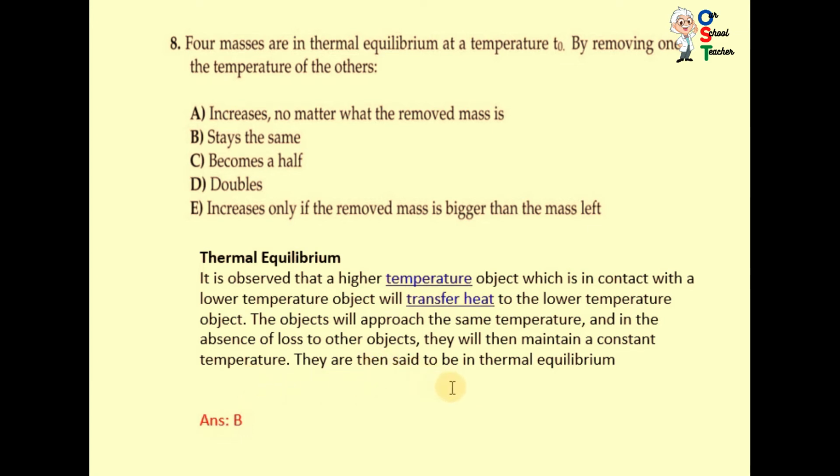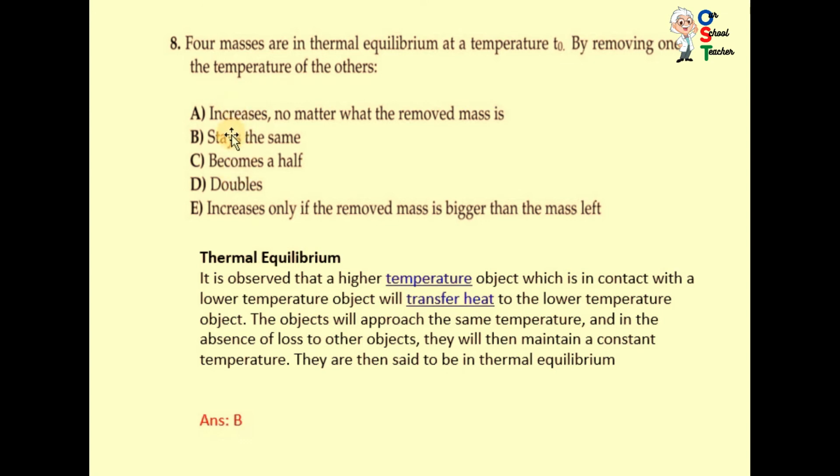They are then said to be in thermal equilibrium. When they are in thermal equilibrium, or you can say when they have constant temperature, if you are removing one object, it doesn't make any difference for thermal equilibrium.